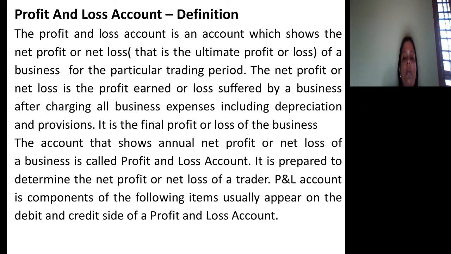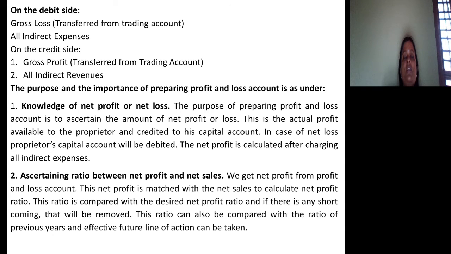This account shows the final profit or loss of the business. The account that shows annual net profit or net loss of a business is also called profit and loss account. It is prepared with the intention of knowing net profit or net loss. Now the question is what it contains. On the debit side, gross loss and all indirect expenses will be recorded in profit and loss account. On the credit side, gross profit and all indirect revenues are recorded. Gross profit and gross loss will be transferred from trading account.